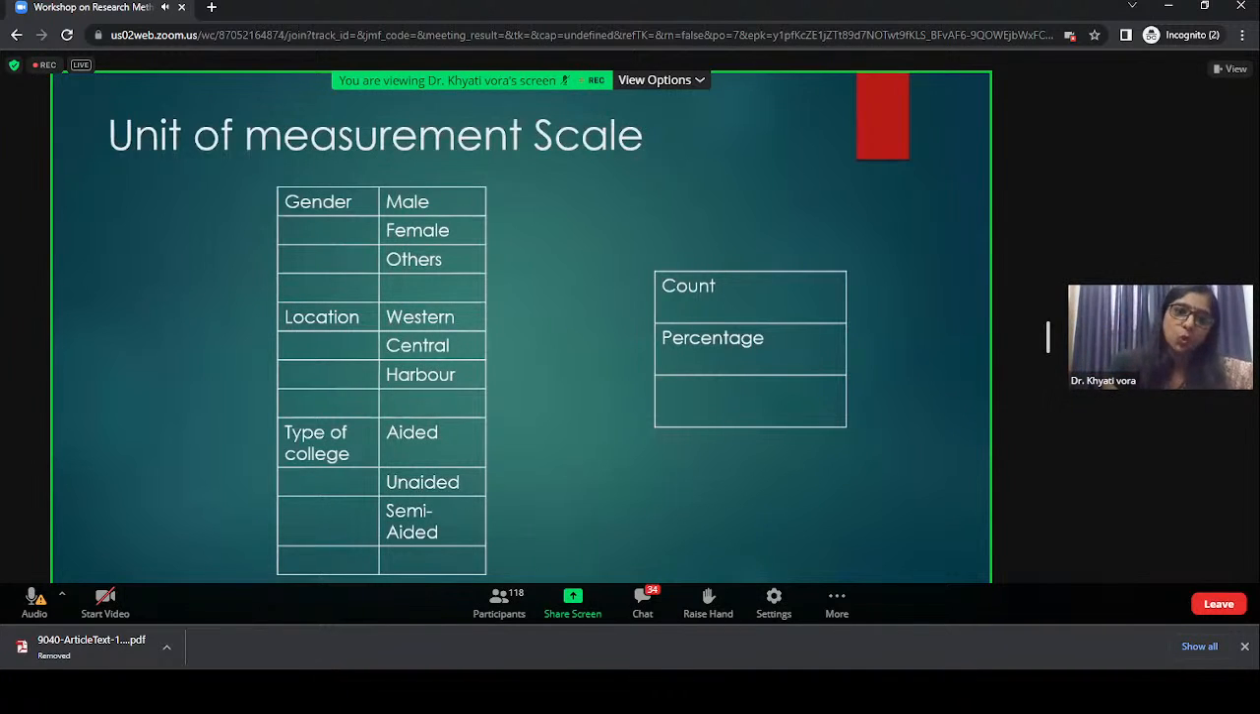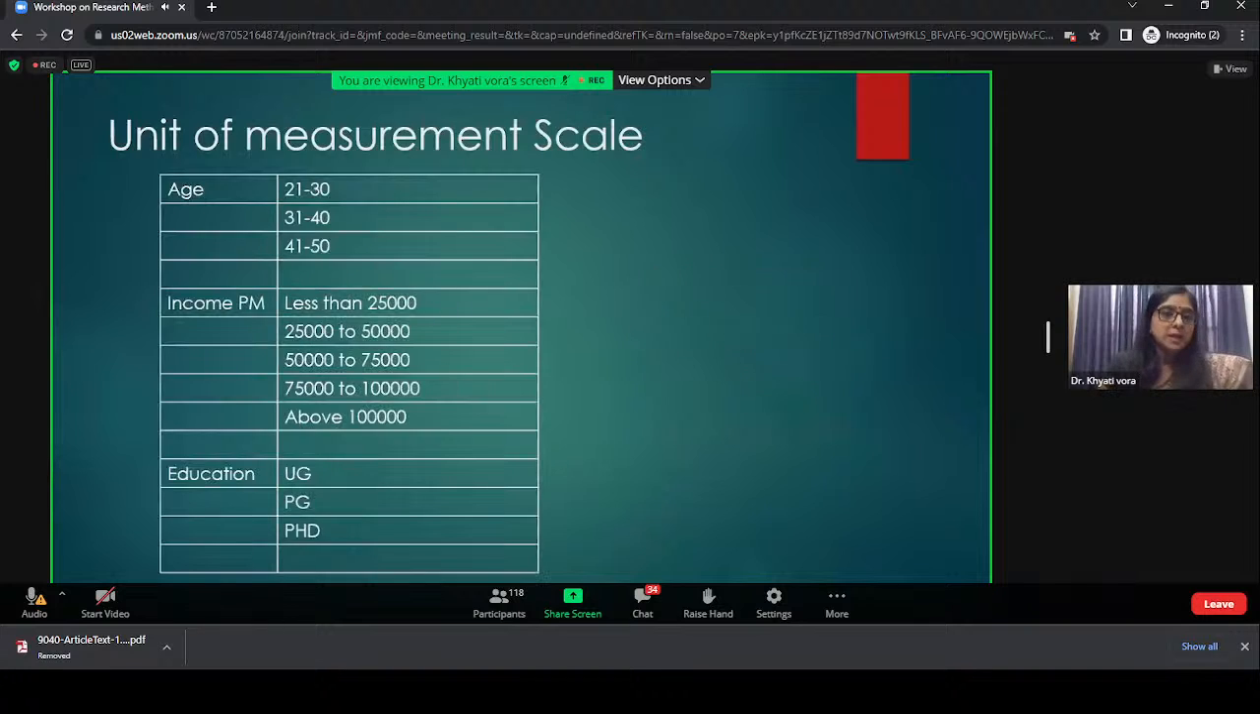How many of them said yes? How many of them have said no? You cannot find out a mean score in yes and no. Now tell me here, which kind of data is this? Do you think this is an interval data?